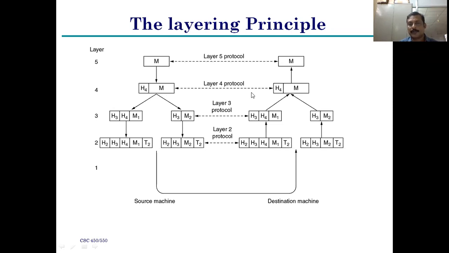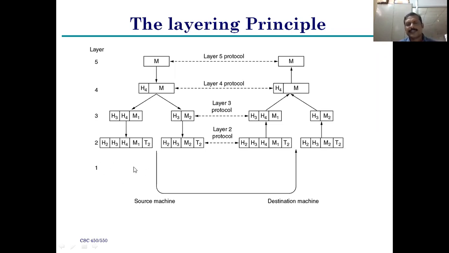Next, layer 4 protocol in between the layer 4 sender and receiver, and layer 3 protocol, layer 2 protocol. Layer 1 is the physical layer. One of the popular physical layers is the RS-232C protocol. That is the communication media. The physical layer is a media or interface in between the sender side and the receiver side.